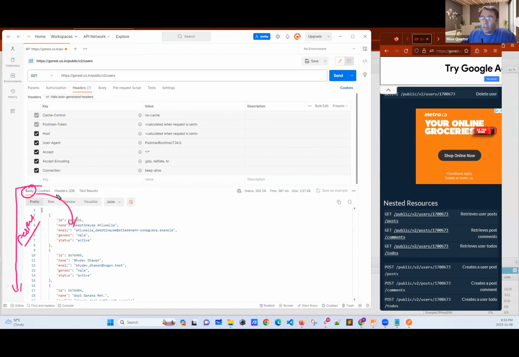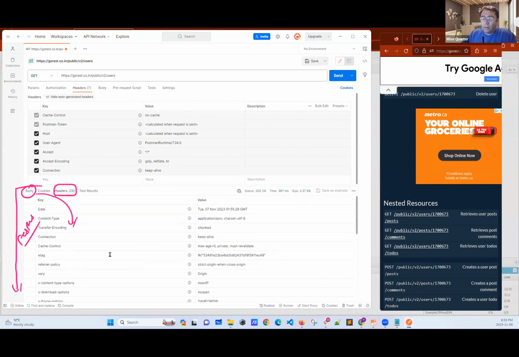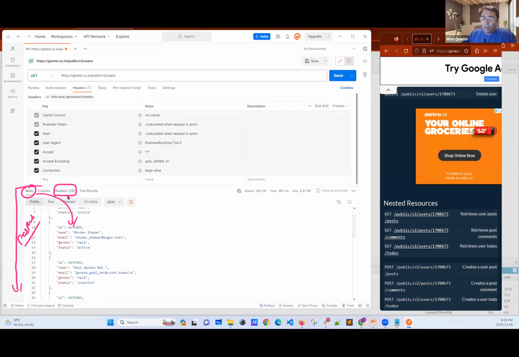I have headers. See, 29. I have some header. When I click here, I have lots of things here. And the body part, we should focus on body and header, just these two. I hope you got it.